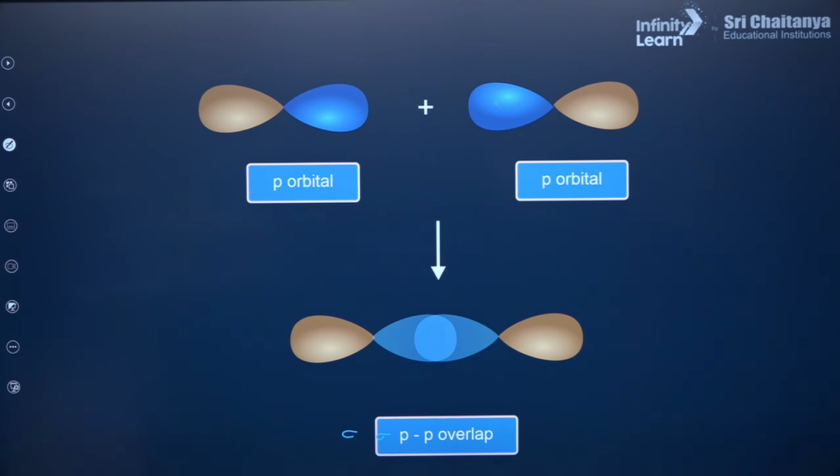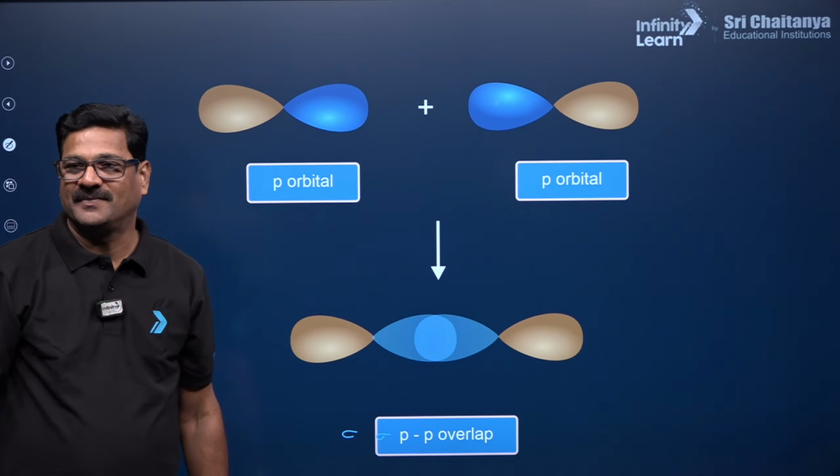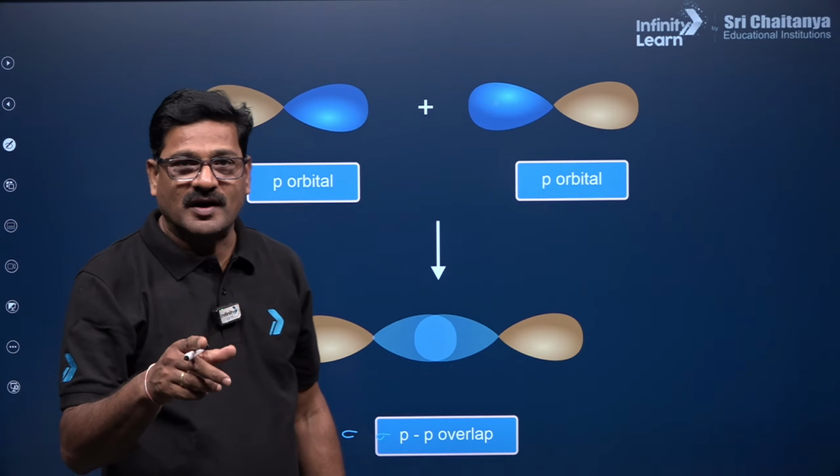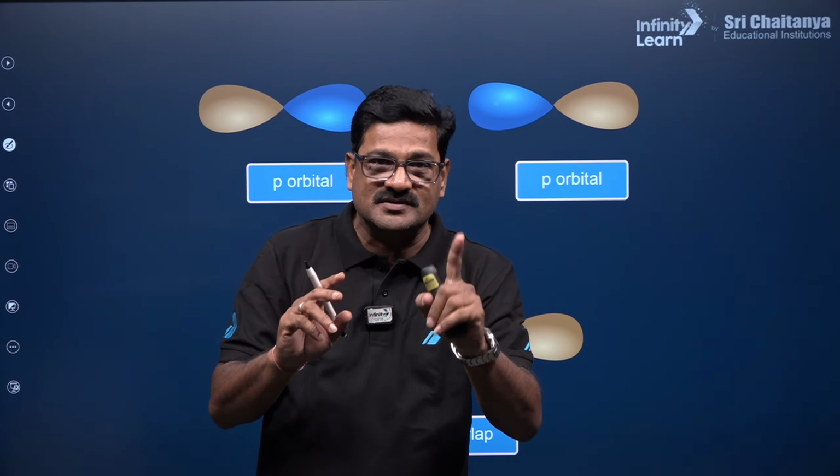Okay, so does every overlapping give you a bond? No. Just a minute, bachcho. What are the conditions for overlapping? The orbitals which are overlapping should have nearly the same energy, mind it.